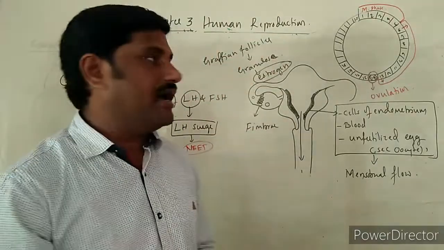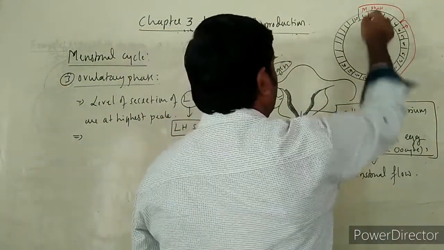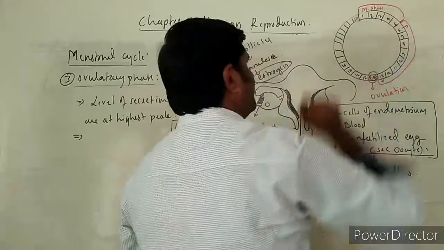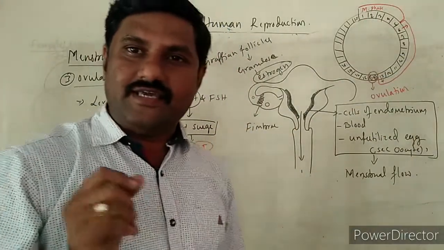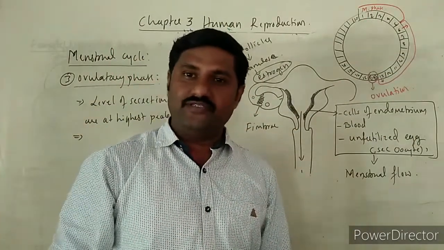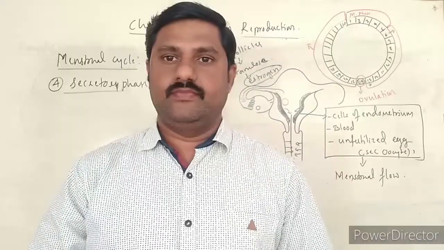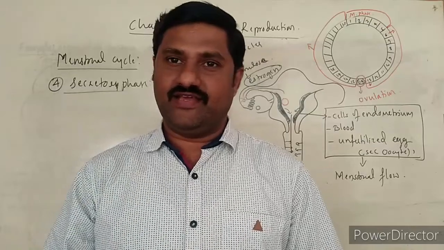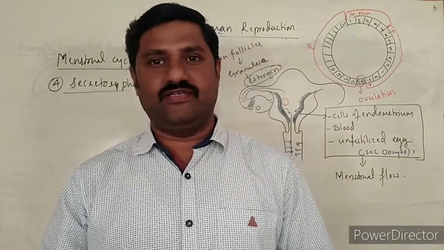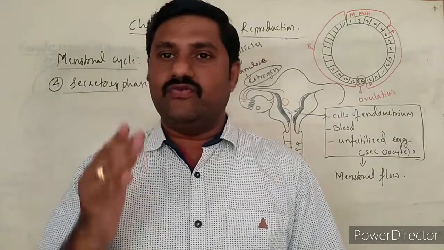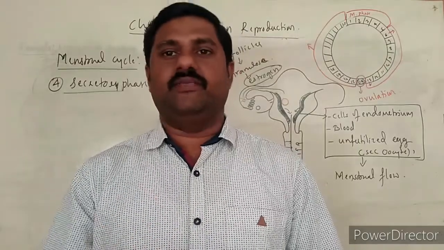And the entire remaining part, from the 15th day up to the 28th day, is called the secretory phase. What happens during the secretory phase? So let us see now. Yes, the fourth phase is the secretory phase, or it is also called the luteal phase. Right? What happens in this phase of the menstrual cycle?